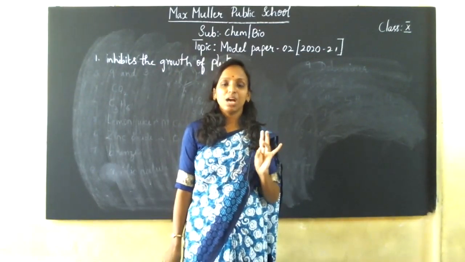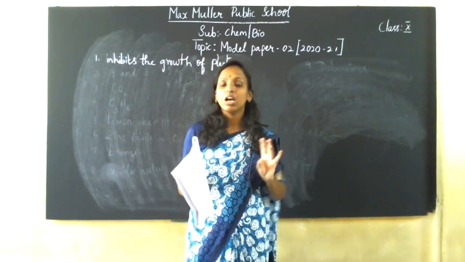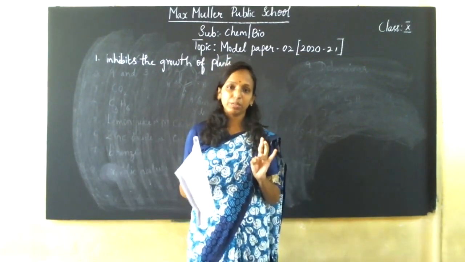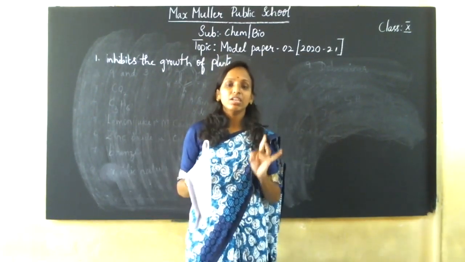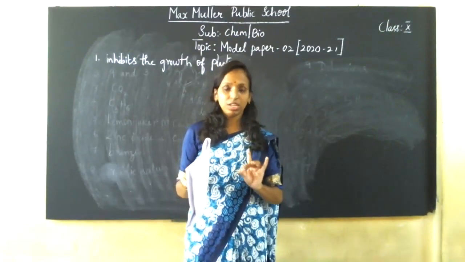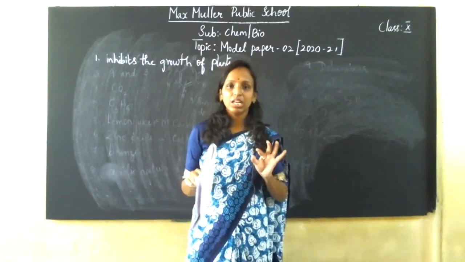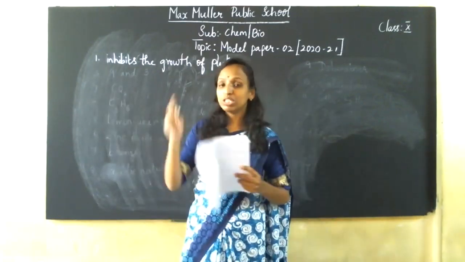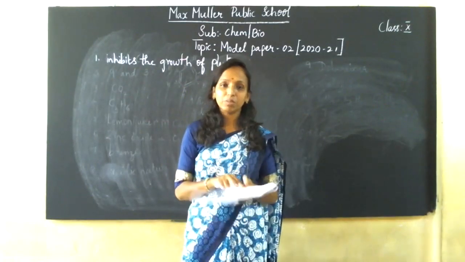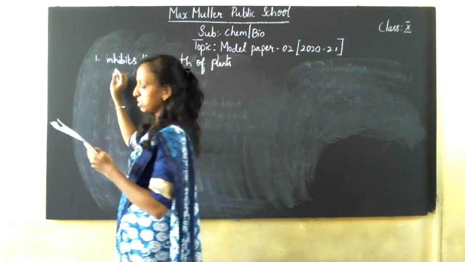Okay. Next you have gibberellin, by which stem enlargement is brought about. Flower formation can also be brought about by gibberellin. Cytokinin, I told you, brings about cell division, organ formation, and delaying of aging. Next you have abscisic acid, which inhibits the growth of a plant. That means the stopping of a plant's growth is brought about by abscisic acid.